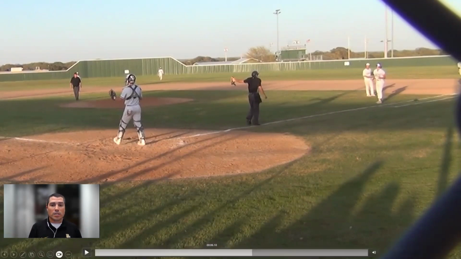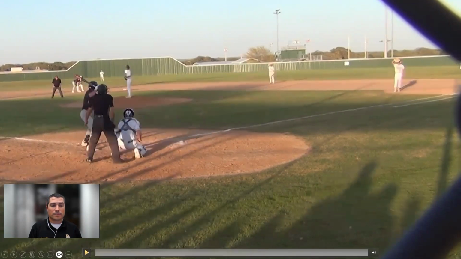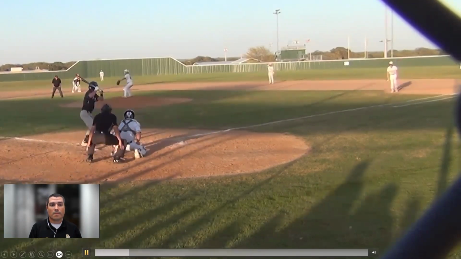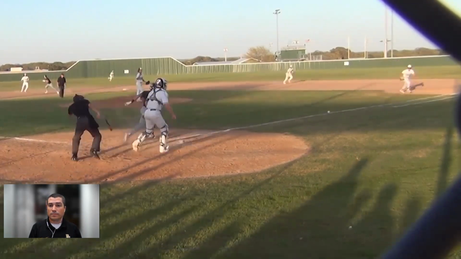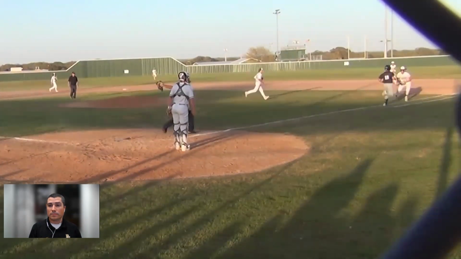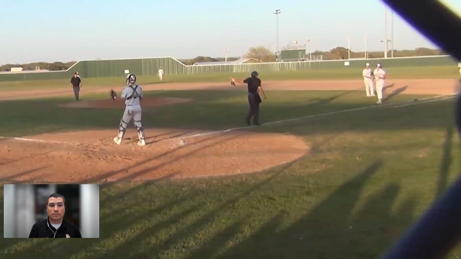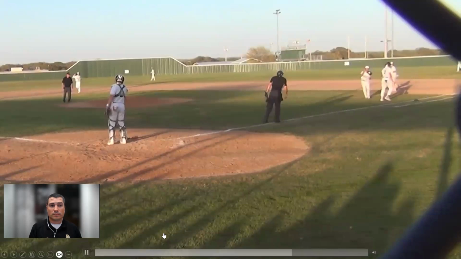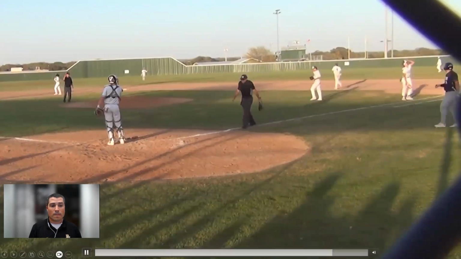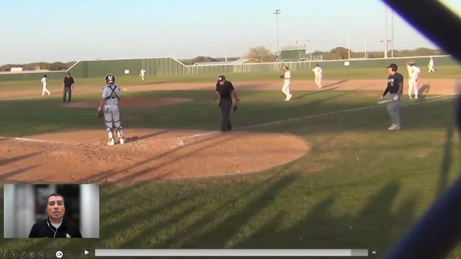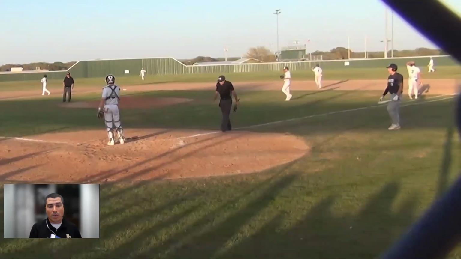Next question, take a look at where the tag happens. So I want to say this is a really cool tweener play, like it's between the two things.